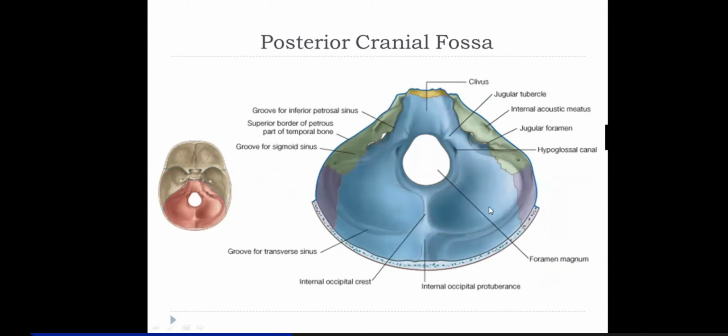Now you see this is the posterior cranial fossa, the floor of the posterior cranial fossa. This is the squamous portion of the occipital bone. You can see the flattened portion. This lodges the cerebellar hemispheres. This point is the internal occipital protuberance, where, I told you, it's like the confluence of sinuses.